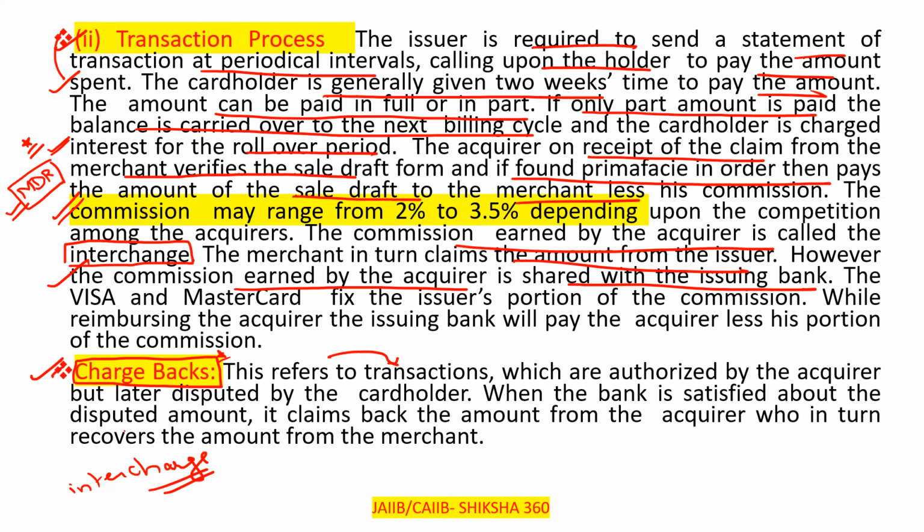When the bank is satisfied about the disputed amount, it claims back the amount from the acquirer, who in turn recovers the amount from the merchant, because they have paid the merchant. So if the bank is satisfied that this transaction is not genuine, they recover the amount first from the acquirer and then from the merchant. Just for example purposes, say the card holder has swiped the ATM card 4 times in the machine, doing a transaction of 10,000 each time.